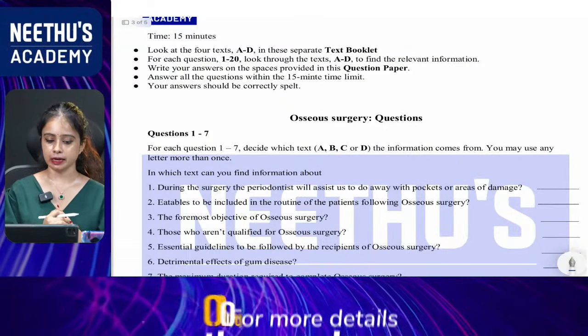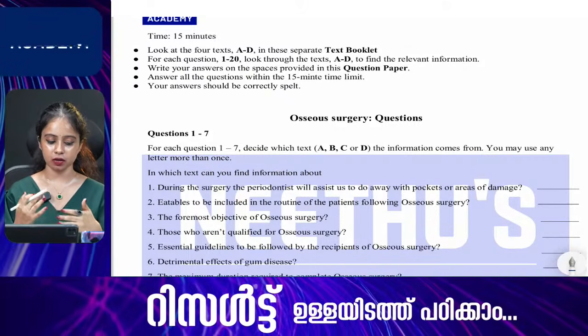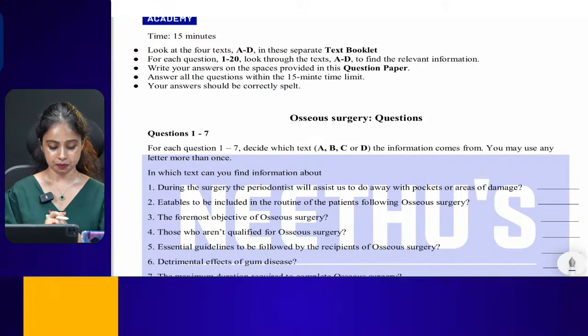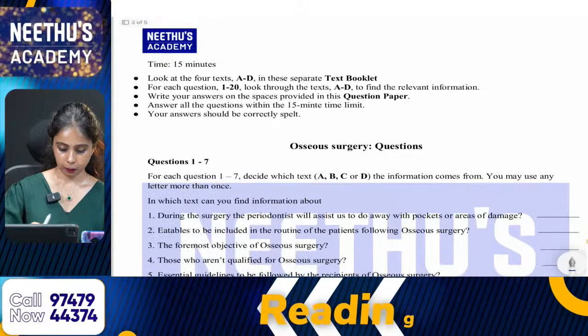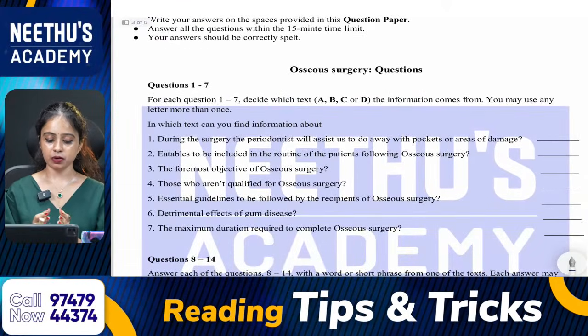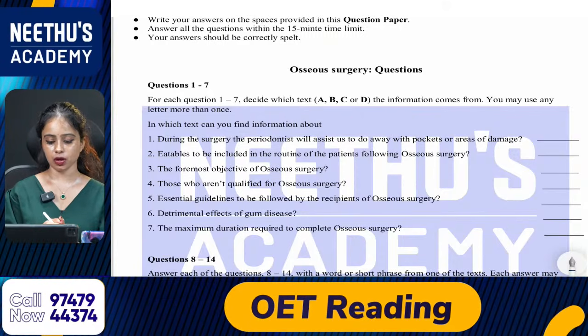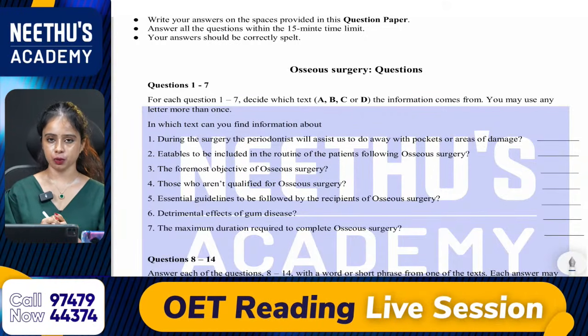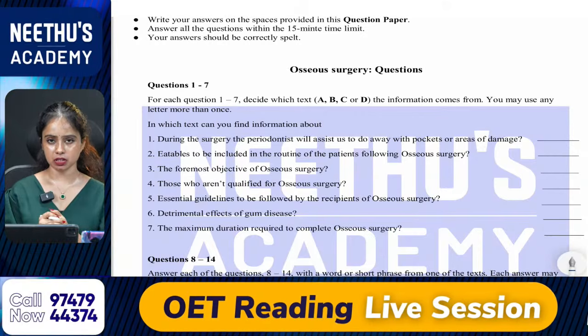Okay, hope it is clear. So this is how you are going to read each and every text. Okay, so now we are moving to the first set of questions, that is 1 to 7, which are called match the following questions. And what is the instruction mentioned here?